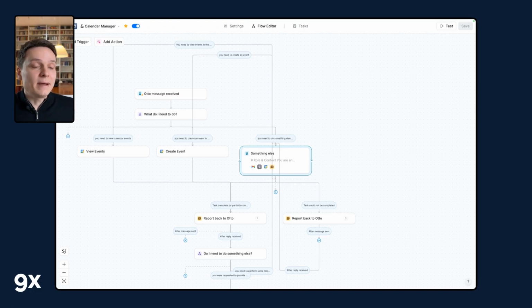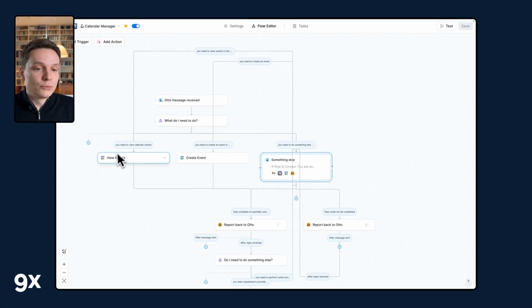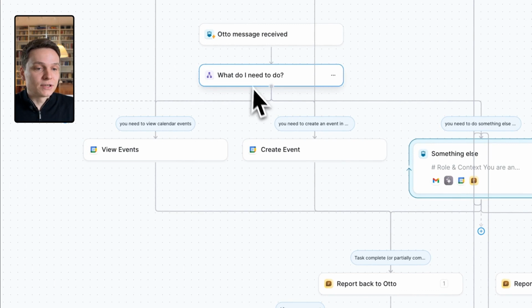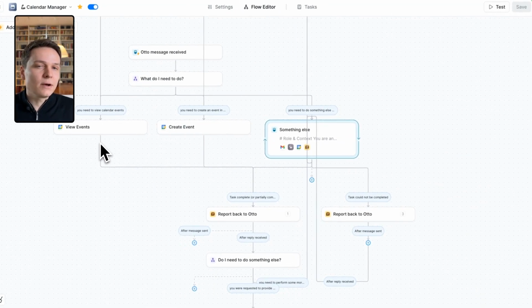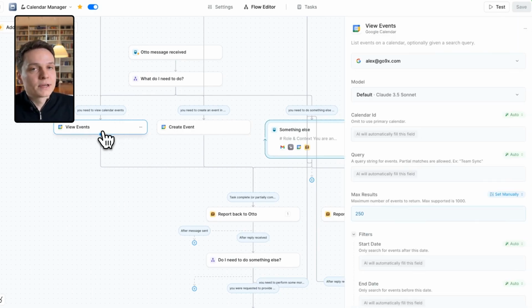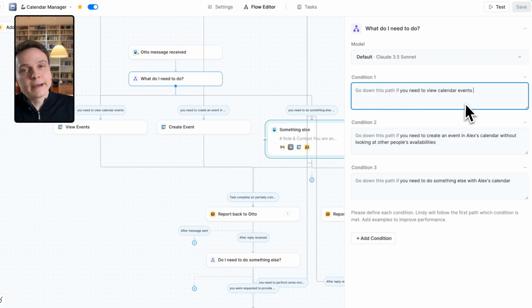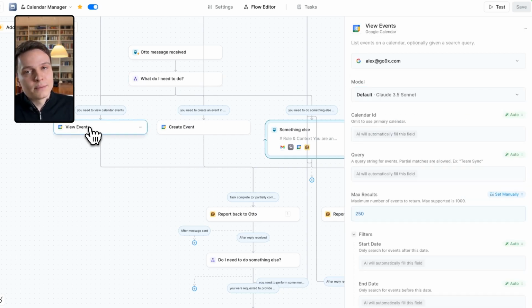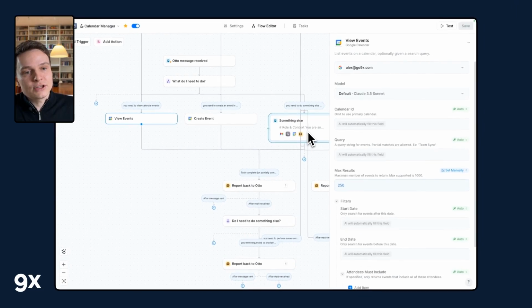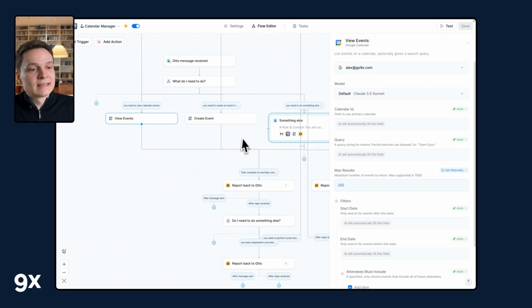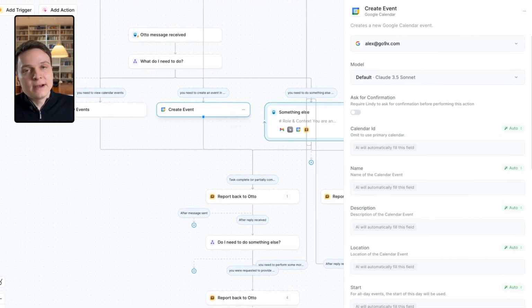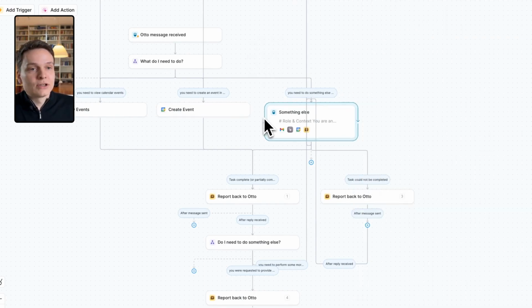For actions that have a clear pattern, it is best to directly use the pre-built actions. And so in this example, and this is how you should build your sub-agent, in the case of calendar, I have a very common use case of viewing events. So we are adding as a first condition, if you need to view my calendar events, then perform this action instead. Let's not go through an agent. This is a very usual query, and let's just view my events. Same if we want to create an event. In this case, let's just create the event and let's not go through the agent.